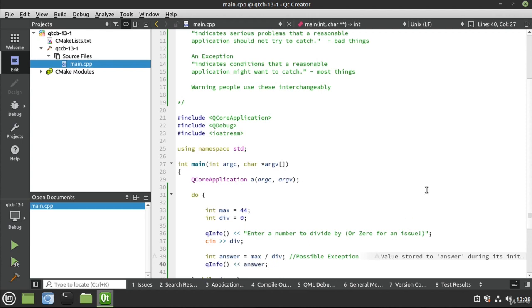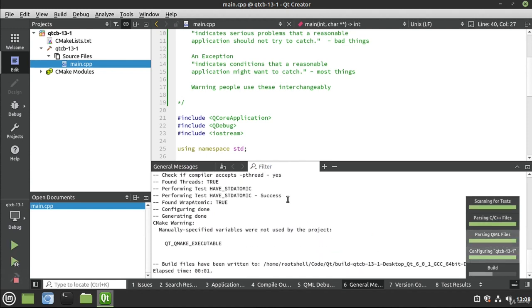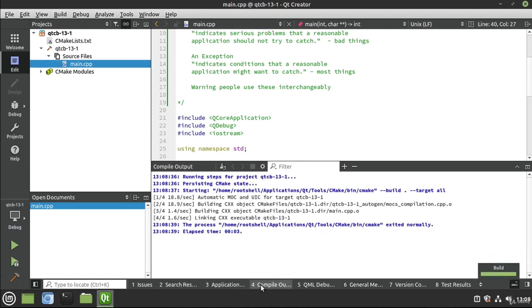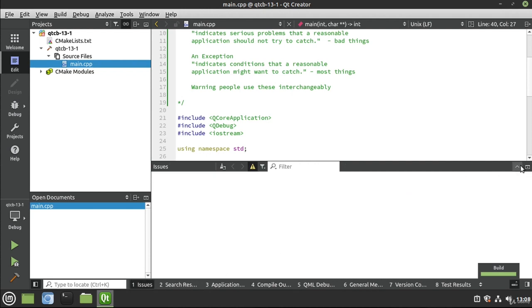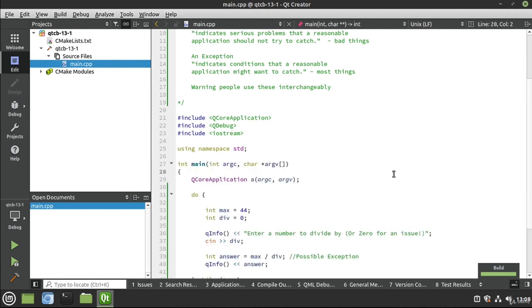Now, looking at our little program, we have no warnings. We can give this a good build. And we can look for compile output, and there's no issues. There's just nothing. It just looks like it's going to work. But under the surface, we've created a subtle problem right here, this line. We are going to say divide that by this, but we're letting the user enter that, which is actually very dangerous because what's going to happen is if they enter garbage, it's automatically going to be 0.